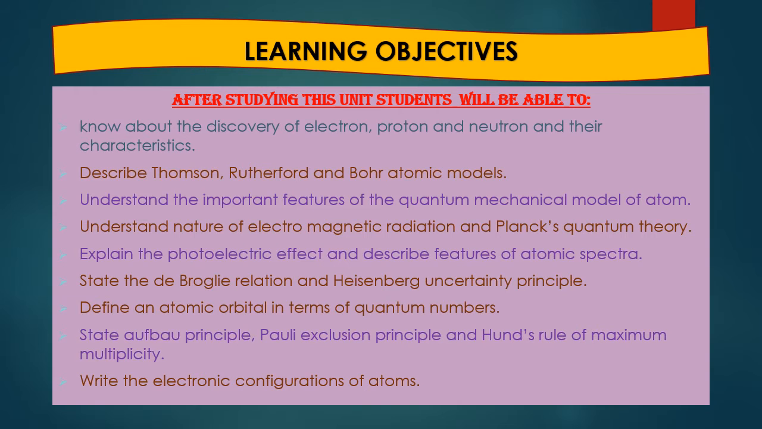Students will be able to explain the photoelectric effect and describe the features of atomic spectra. They will also be able to establish the relationship between de Broglie and Planck's quantum theory and the Heisenberg uncertainty principle. They will also be able to tell about the quantum numbers, and students will also be able to write the electronic configuration of atoms.